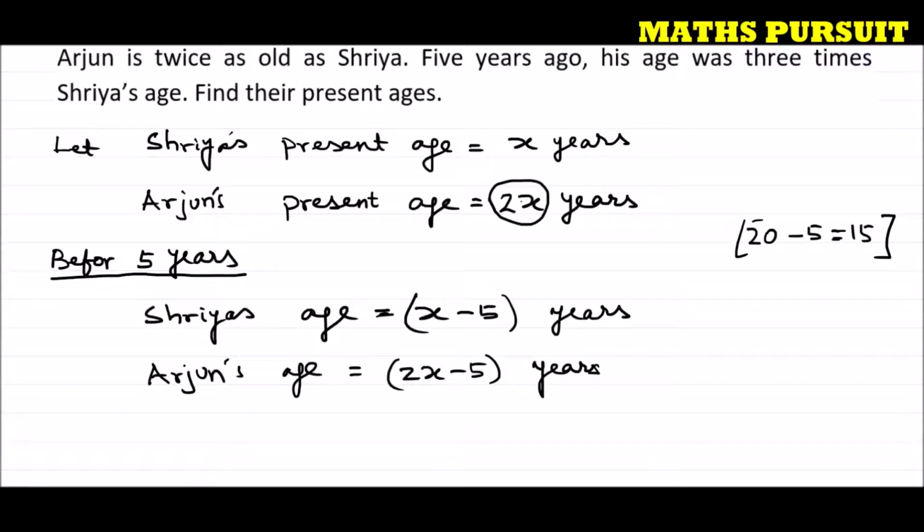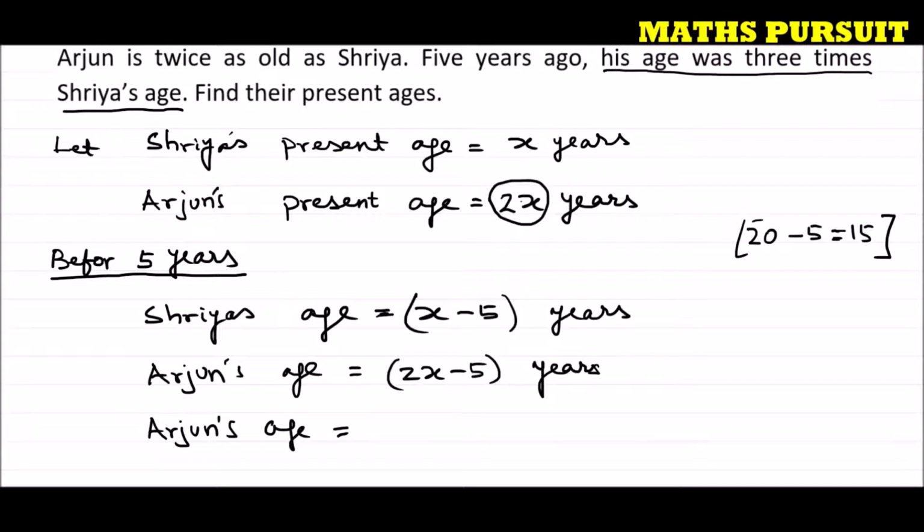Now, 5 years ago his age was 3 times Shriya's age. Whose age? Arjun's age. 5 years ago Arjun's age was 3 times Shriya's age. Now what is being given? The question is giving us other information: Arjun's age, as per the question, is equal to 3 times Shriya's age.